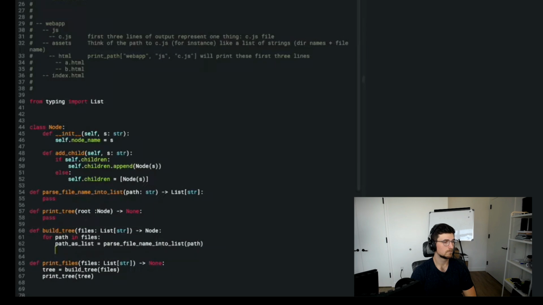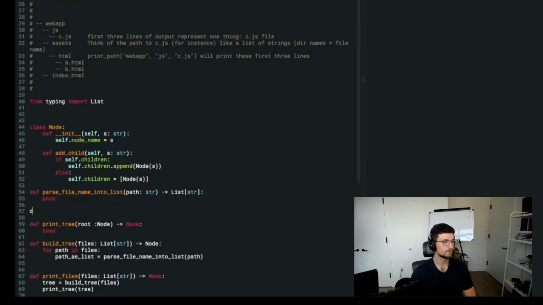So now I'm going to go through the list and add the node to the tree if it's not already there. So I should probably have a little auxiliary function that says add node to tree, and this is going to take the root node, and it's going to do nothing because it's going to modify it in place.